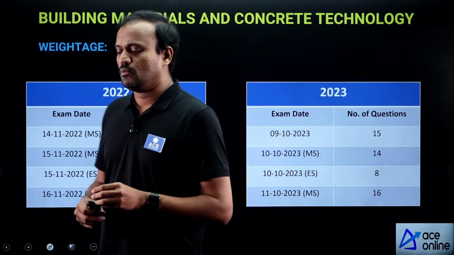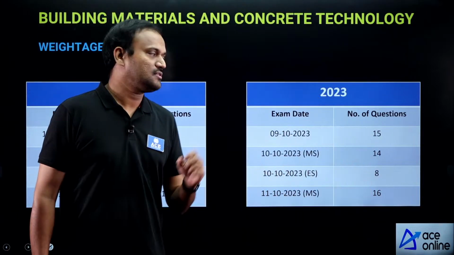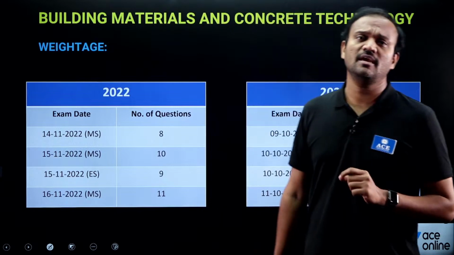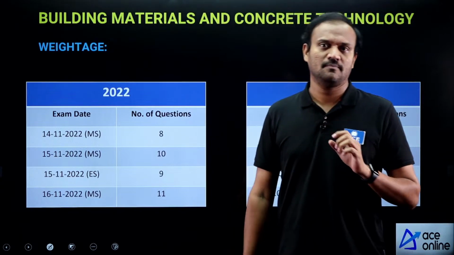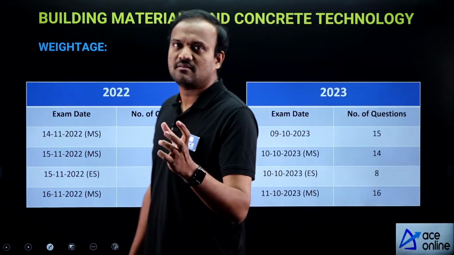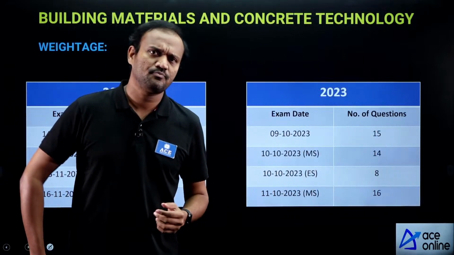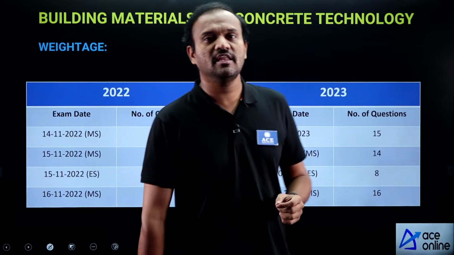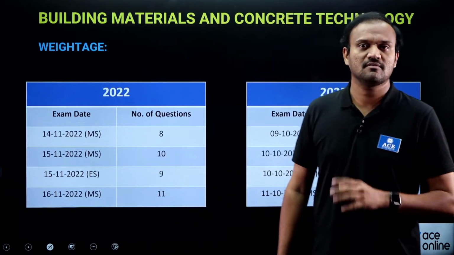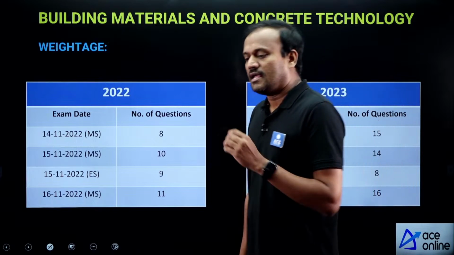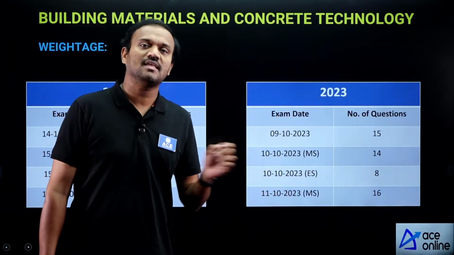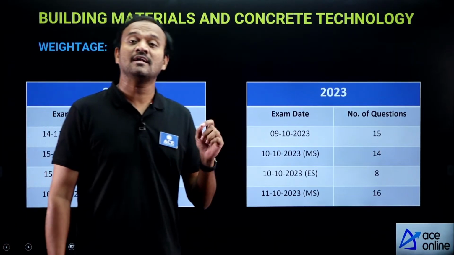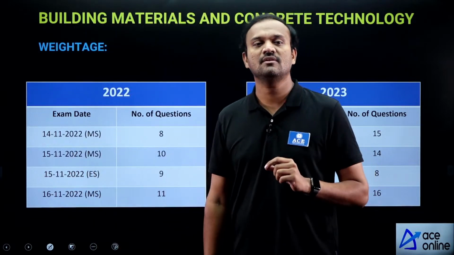Now, coming to the weightage of the topic in SSC JEE paper 1. Paper 1 of SSC JEE is in total for 200 marks. 100 marks are general ability, etc. Your part B deals with civil engineering, where you have 100 questions for 100 marks. In recent years, it has been observed that a good weightage is given for building materials and concrete technology.